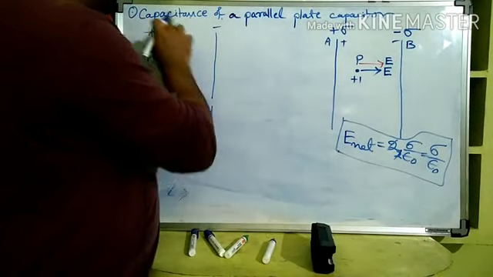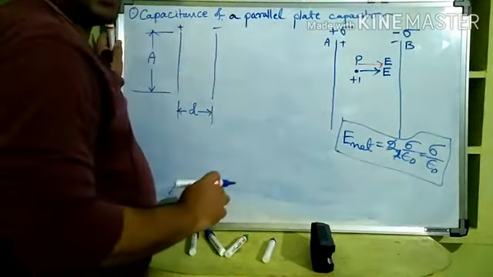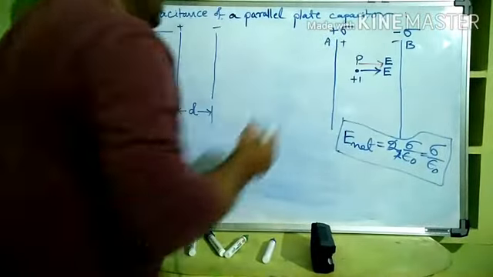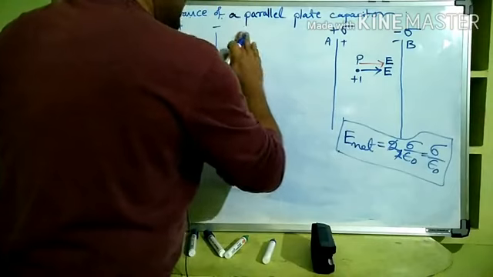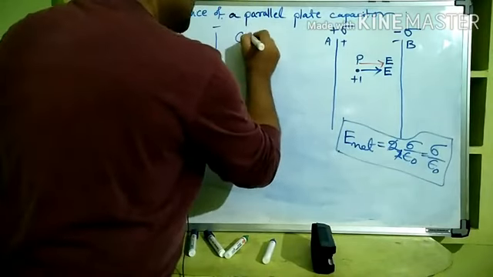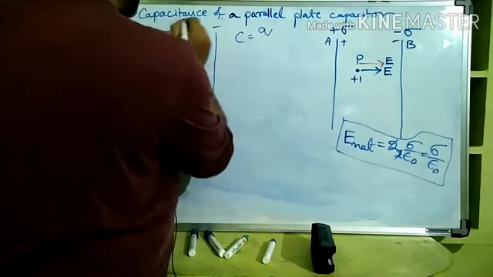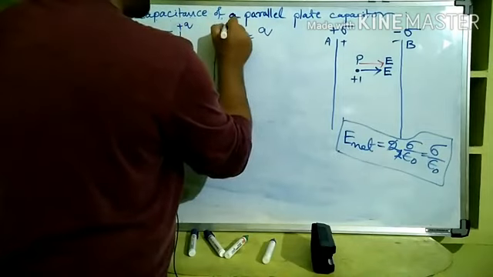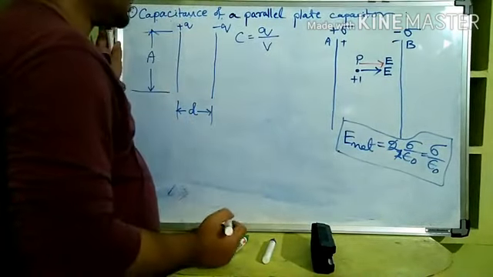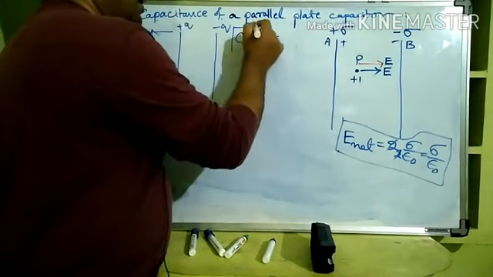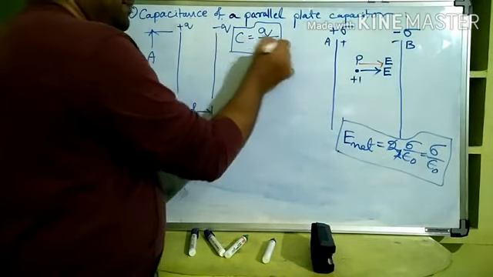Now we are going to calculate the capacitance of a parallel plate capacitor. We are going to calculate C, which is equal to Q, whatever charge is given. Let us say plus Q here and minus Q here. So C is Q by V, where V is the potential of the capacitor. This we know.